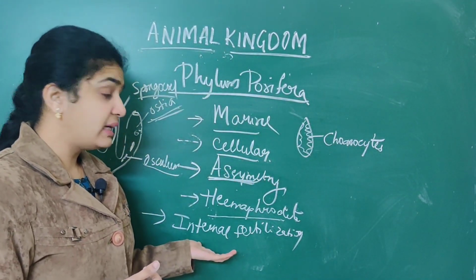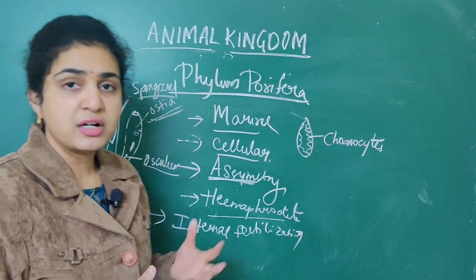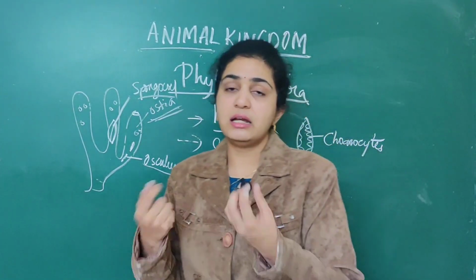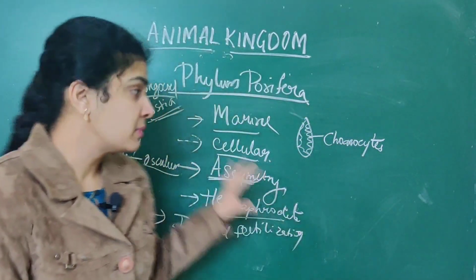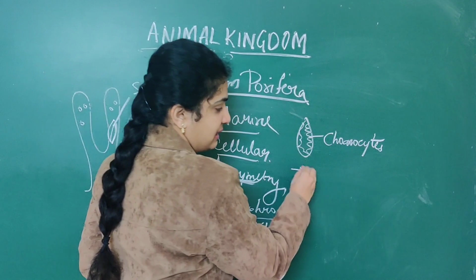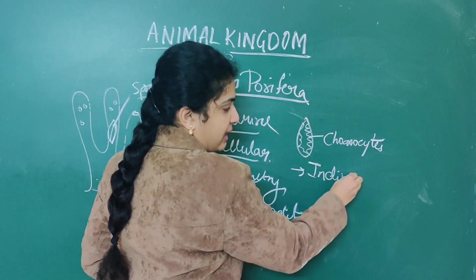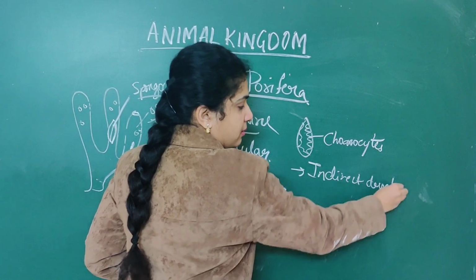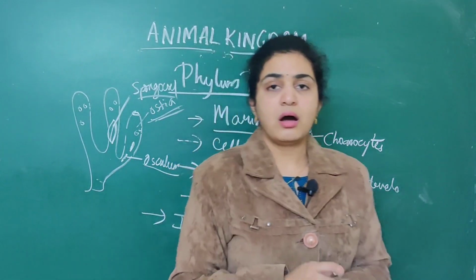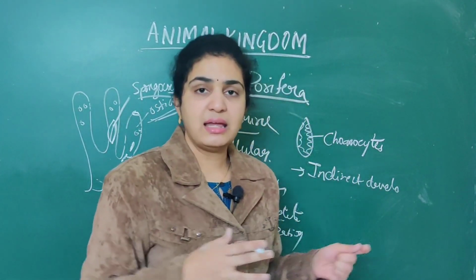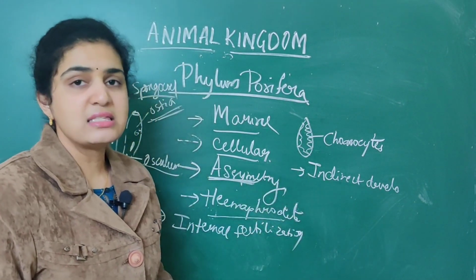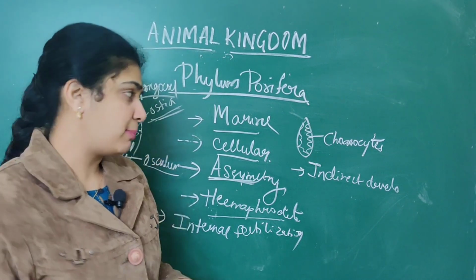Next, the fertilization in sponges is internal. That is, it is not outside. It is going inside the body of the sponge. That point you should remember. As well as it exhibits indirect development. Indirect development means it will go through numerous larval stages. That is, direct development is not there. It will take place through many larval stages.